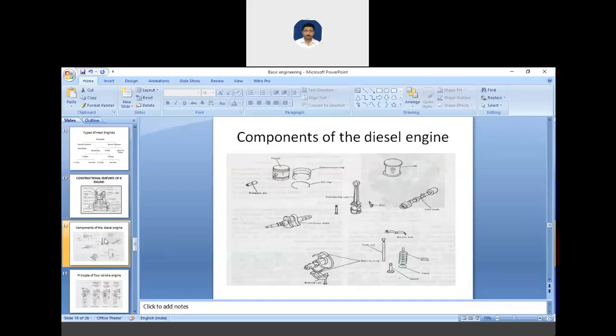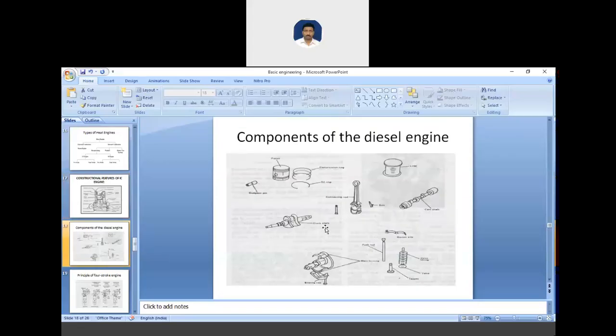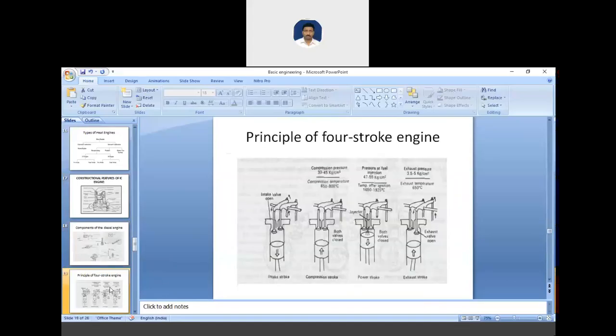Here we have the other components of diesel engines. We can see here the gudgeon pin. This is the piston. These are the compression rings. This is the connecting rod which we have seen here. Then we have the crankshaft, and these are the valve springs. So this we have already seen in detail, the parts.